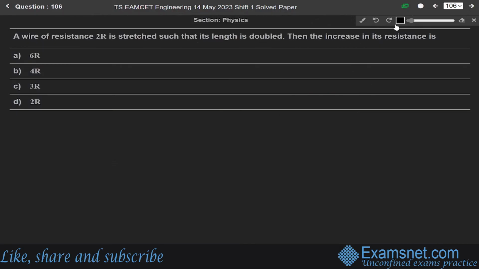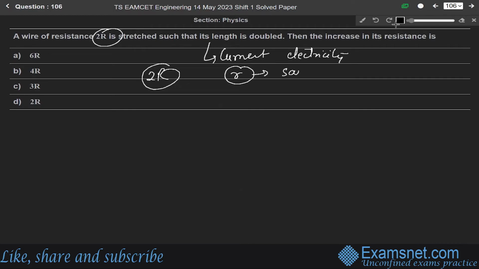Now next question 106. A wire of resistance 2R is stretched such that its length is doubled. Then the increase in its resistance is, okay. Again, this question is from the chapter of current electricity. Now, the resistance of the wire is given as 2R, and let us say the radius of the wire is small r, and the length of the wire is capital L.